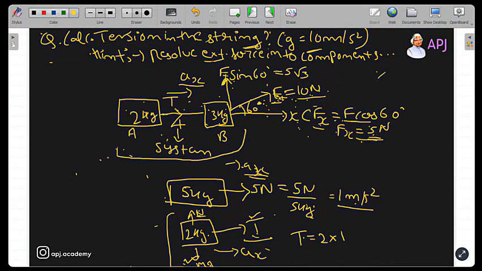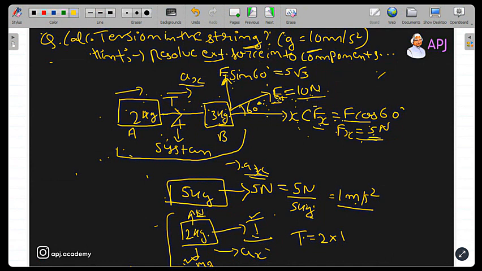Now I told you that both 2 kg and 3 kg are moving together in horizontal direction. If they're moving together, that means both of them have the same acceleration. And if both are moving in horizontal direction, that means they have a net force in horizontal direction, and all the forces along the vertical are balanced.